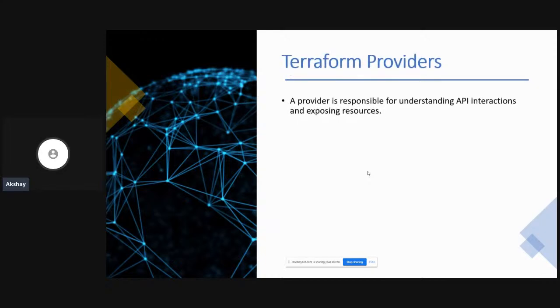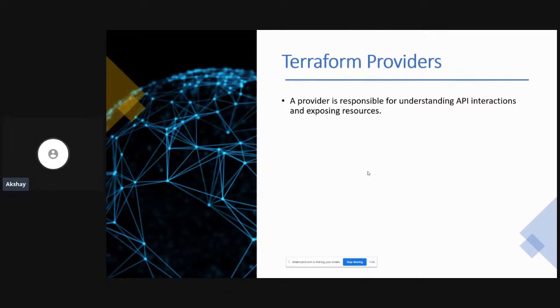So we have Terraform providers. A provider is responsible for understanding all of your API interactions and exposing your resources. Why this is necessary is because, let's say that you are interacting with an AWS infrastructure, which means literally every call that you do is an API interaction. So let's say that you're creating an EC2 instance, you're creating an S3 bucket, you're destroying an S3 bucket, you're updating the configurations of an S3 bucket. All of these are API interactions at the end of the day.